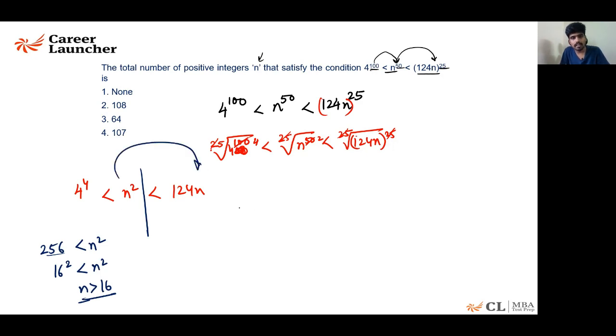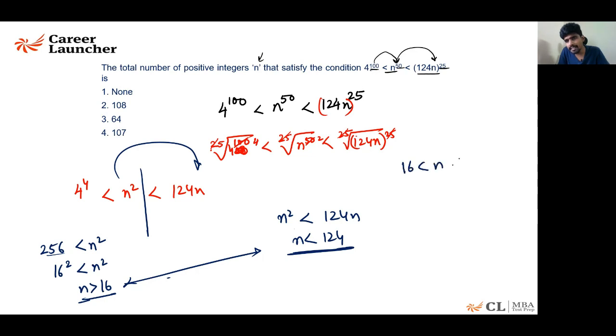Compare the other two. N square less than 124n. So n must be less than 124. N greater than 16, n less than 124. How many numbers lie in between is the question. So 16 less than n less than 124. How many numbers lie in between 16 and 124? What is the difference? 108. 108 minus 1, there will be 107 such numbers.